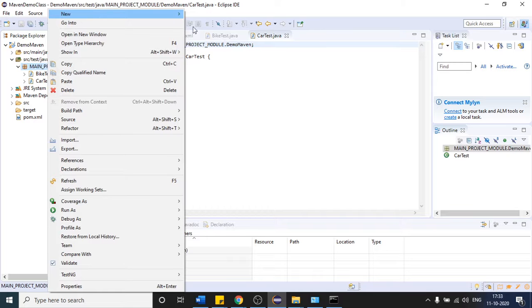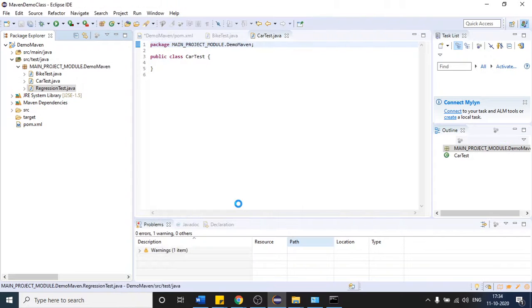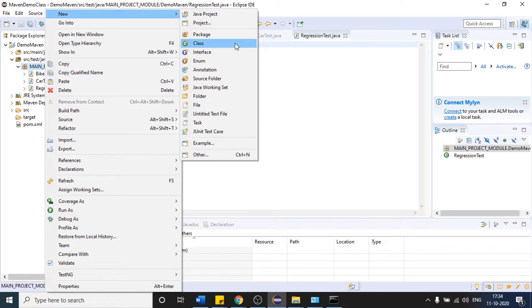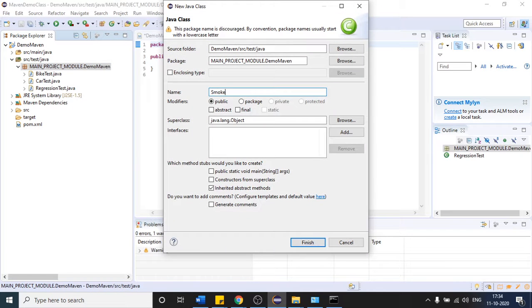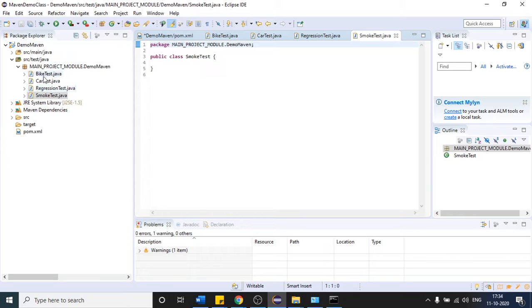Let me create two more classes. Suppose I want to create Regression. This is my class name, and whatever regression test cases I have, I will place in that. And let me create one more class, which will have smoke tests. This class will have some small smoke test cases. Click on finish.